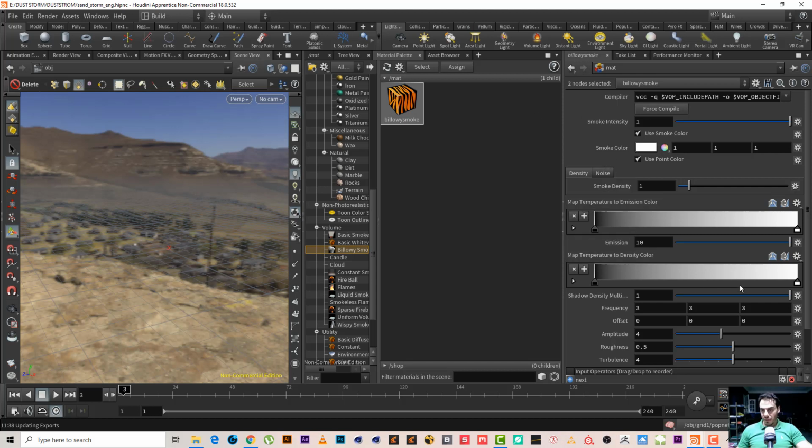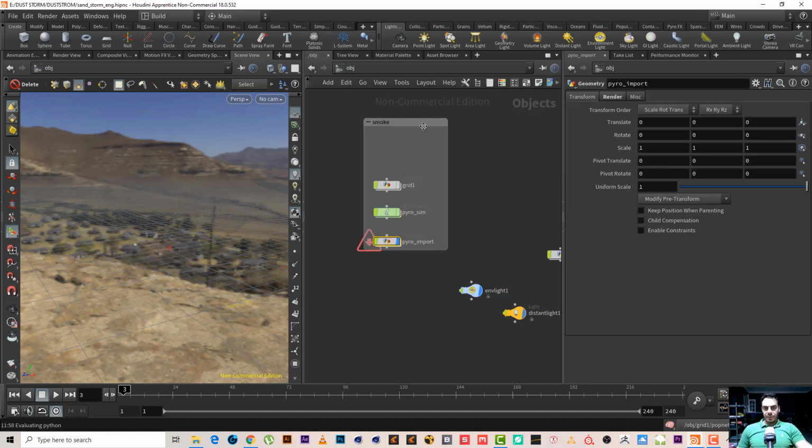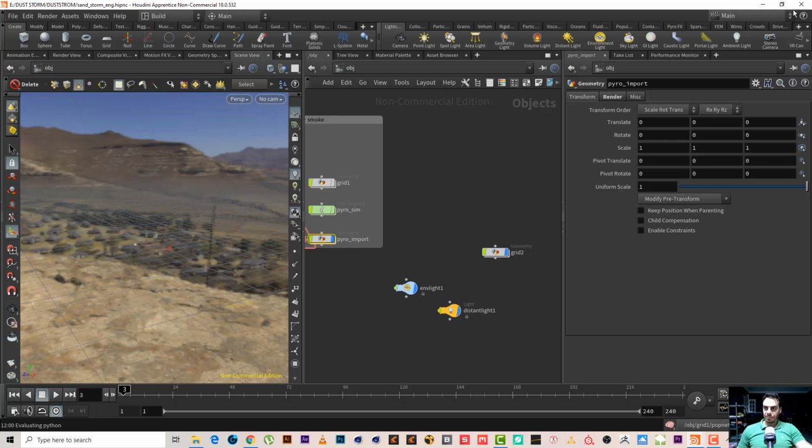Pillow smoke is just much easier to use. It has density and noise and has a color. So we can use this one, or simply we can use a basic smoke. Both will be okay.